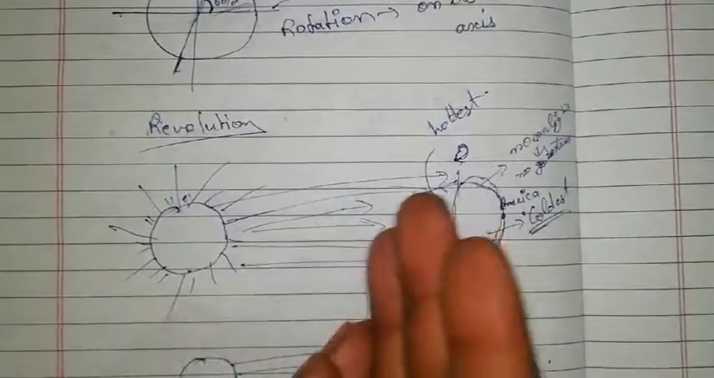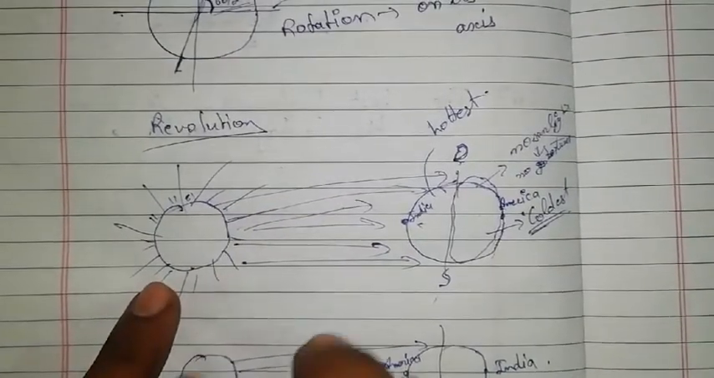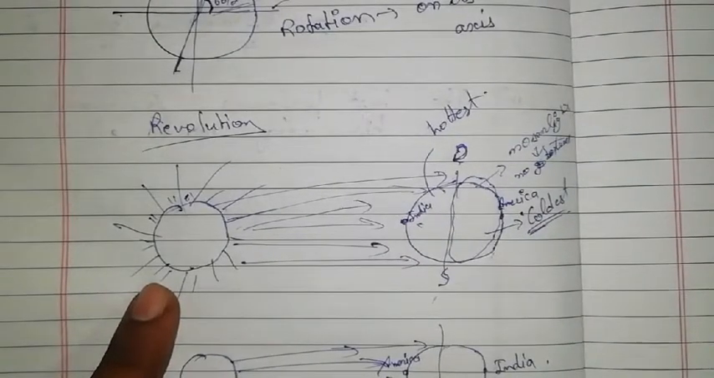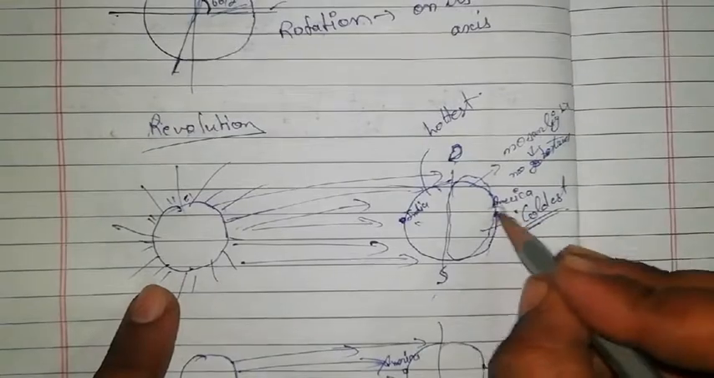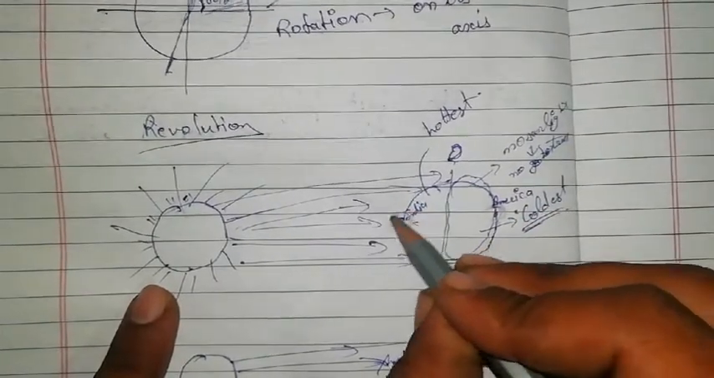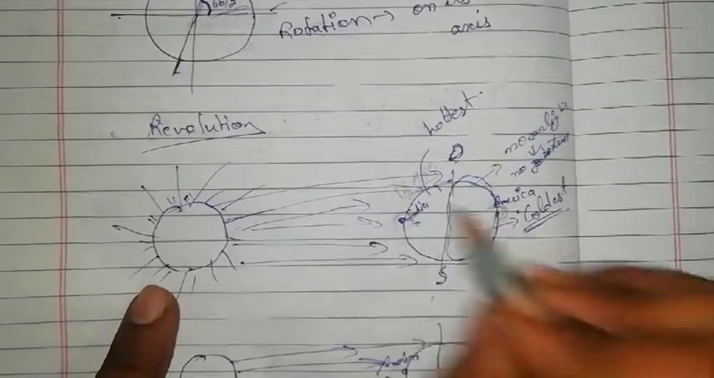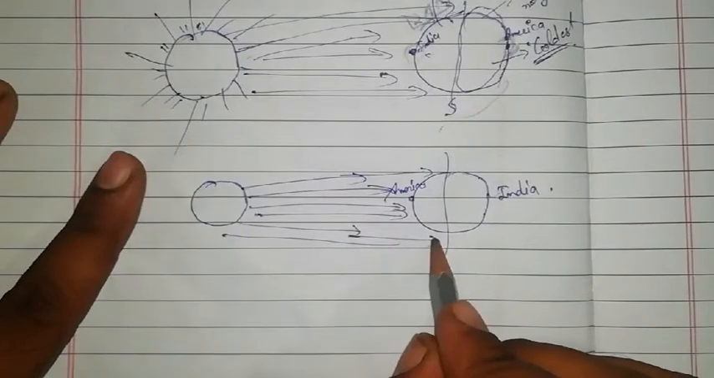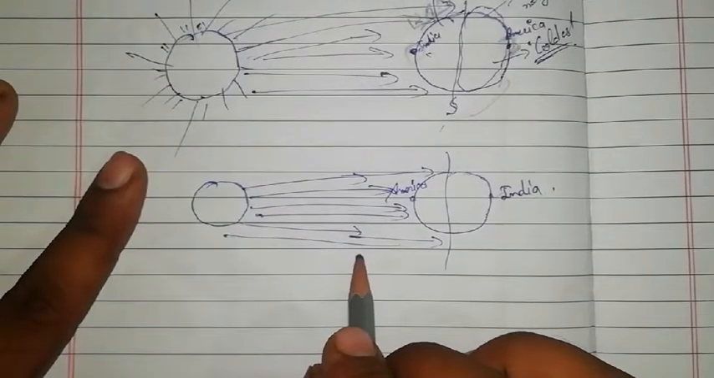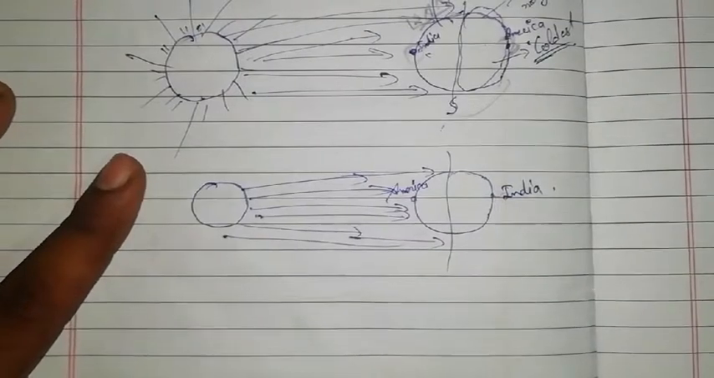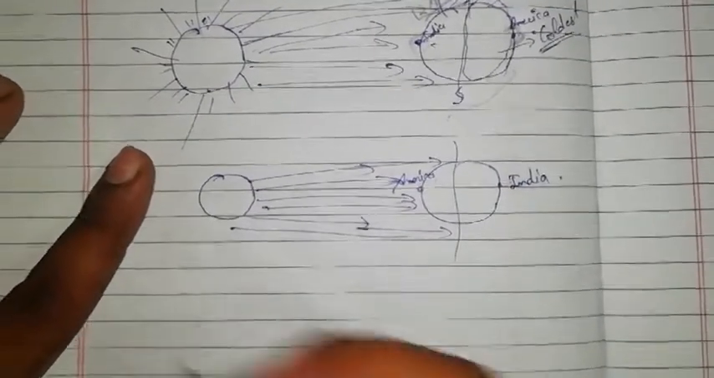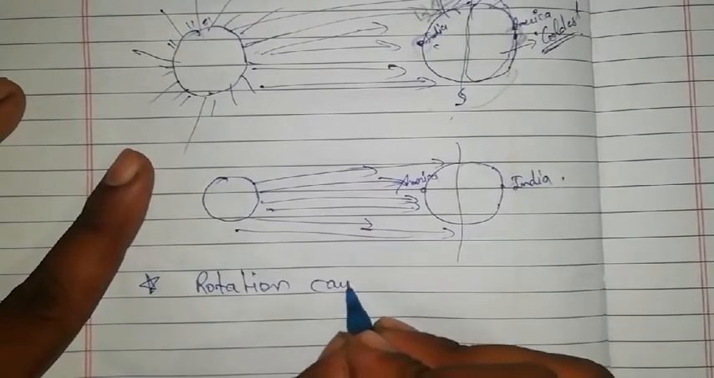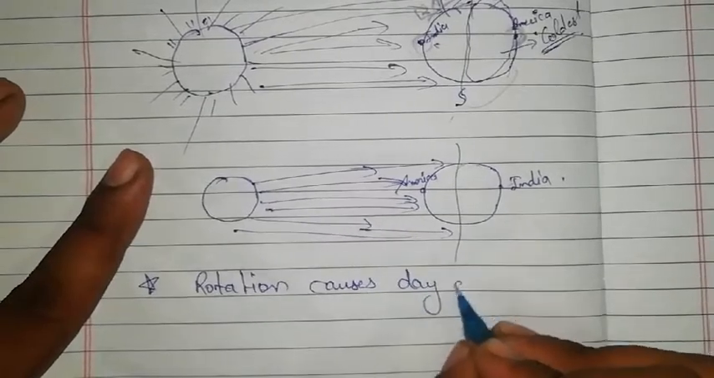So the part receiving the sunlight at 12 noon will receive sunlight at 12 a.m. means this America will come whenever there is 12 a.m., at night, to this side, means the image will be like this. After 24 hours, because the earth is rotating on its own axis, rotation causes day and night. Note this point in your copy, that rotation causes day and night.